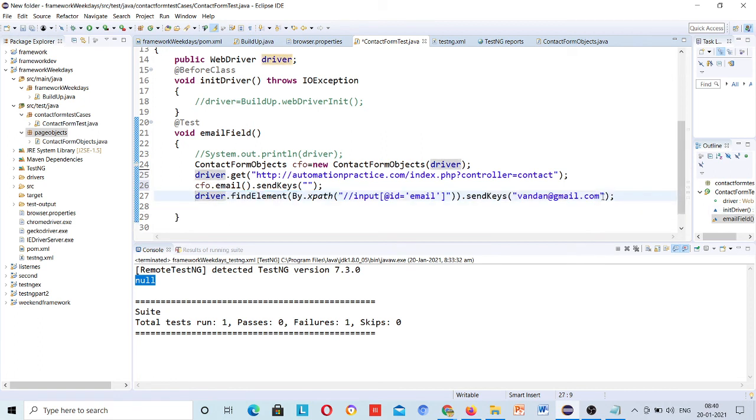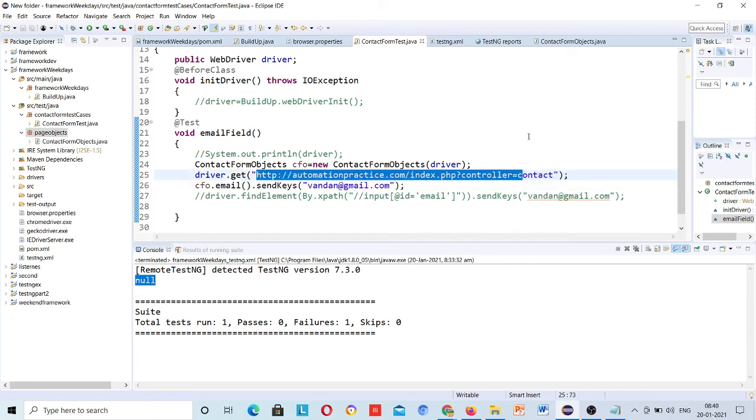Send keys to this one. Just comment this one so that later you can refer. Okay, now you can say why we are hard coding this. You can pass even the XPath also, I mean, whatever driver.get HTTP, the URL link, that also we can paste over in browser.property.